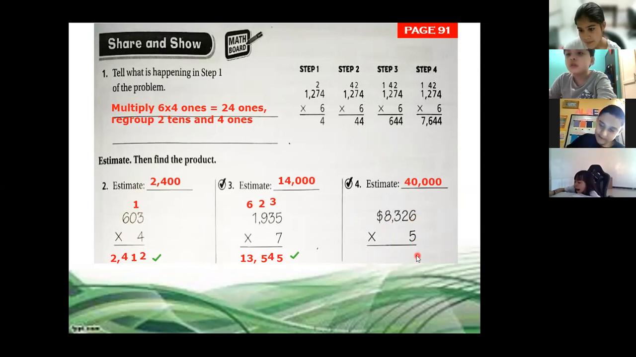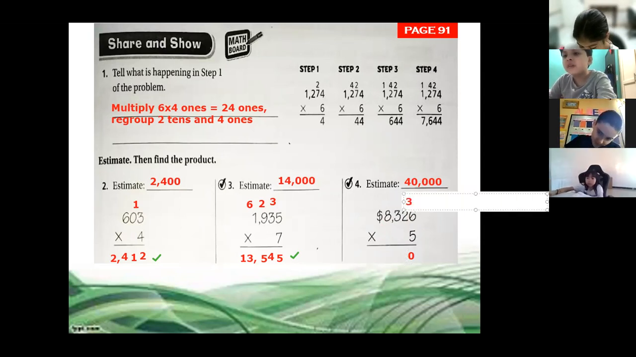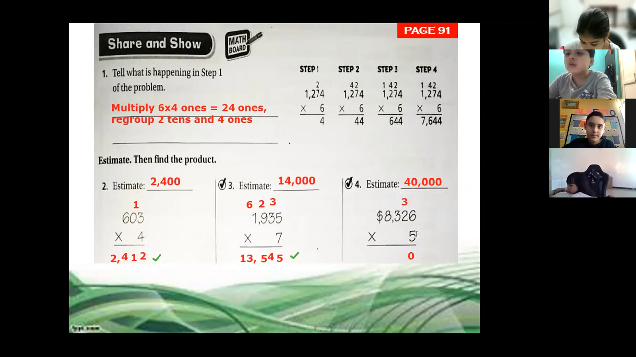Okay, we have now $8,326 times 5. We multiply 6 times 5, 30. So we write a 0, and we regroup the 3. Don't forget to write this number 3 on the tenths, because that's going to help you to multiply and add. 5 times 2, 10. 10 plus 3, 13. That's right. So we write down here number 3.